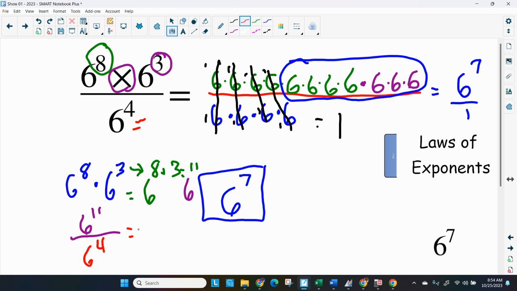And what we're going to do is take those exponents, 11 and 4, and subtract them. 11 minus 4, guess what that equals? You got it, 7. So 6 to the 7. So those are a couple of the laws of the exponents that you might want to get to know in dealing with this. So check out my video on laws of the exponents. It'll really help you out.